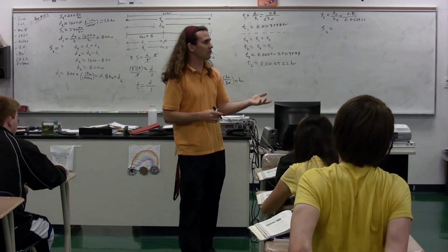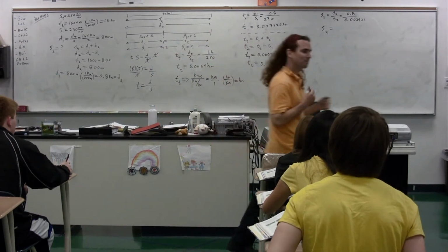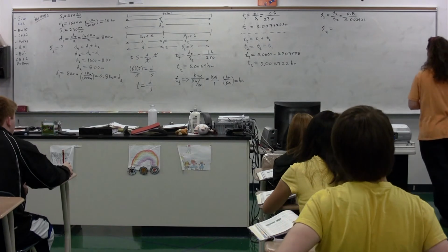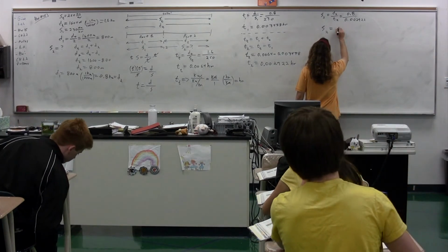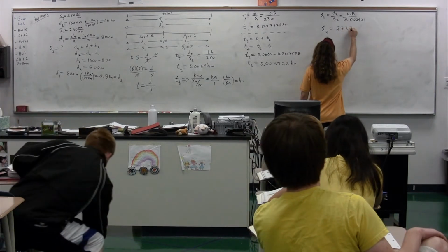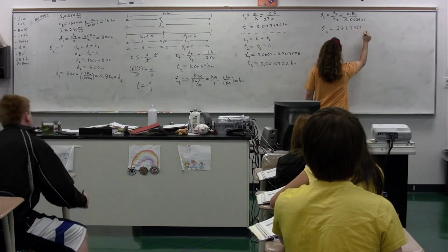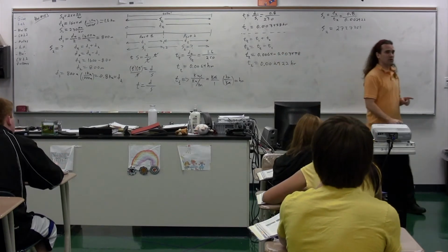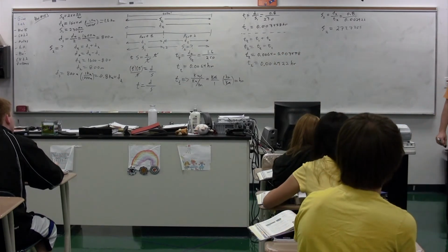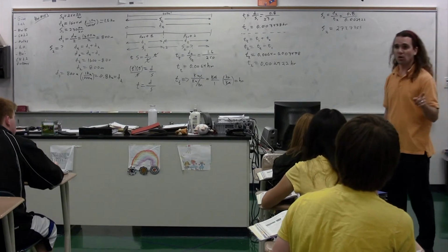So it should be 270 for the second half. Let's see. Does it work out to be 270 kilometers per hour? I'm going to go with a no on that one.